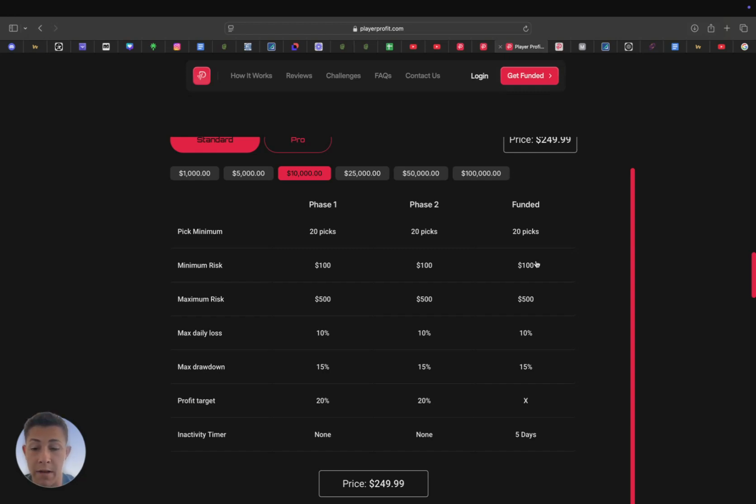Now, Player Profit doesn't just give you money to bet with and there's nothing else to it, right? They keep 30% of the profits. So you keep 70%, but still, think about it.